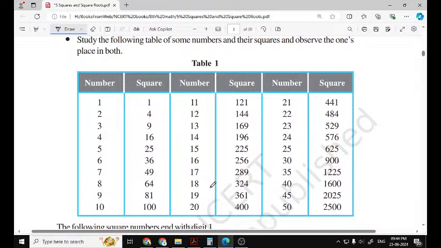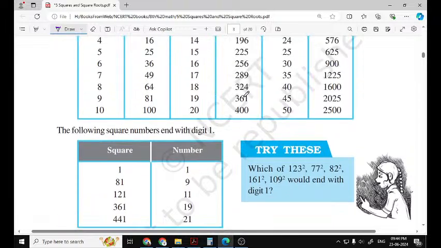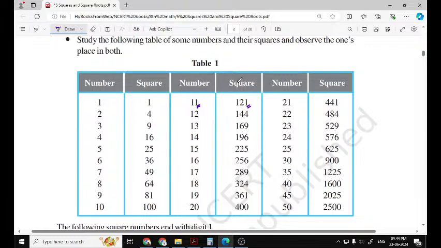So observe the end digit of a number and at the same time the end digit of its square. Now let us find the perfect squares that end with 1.